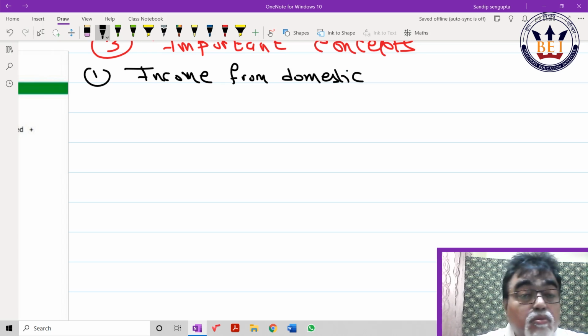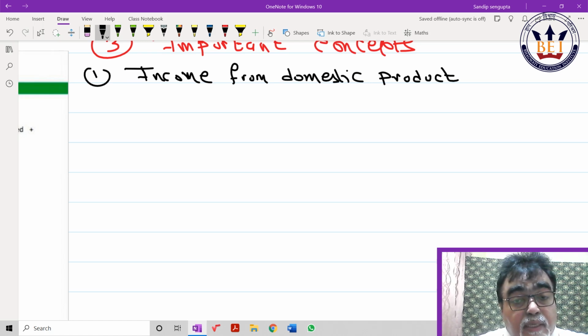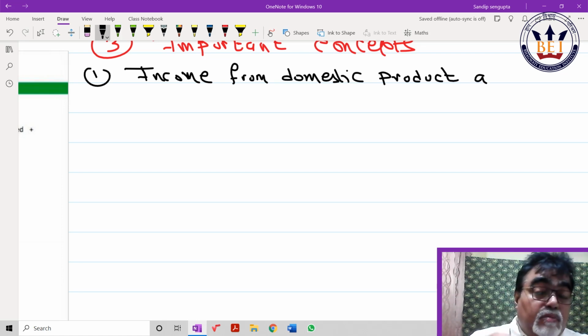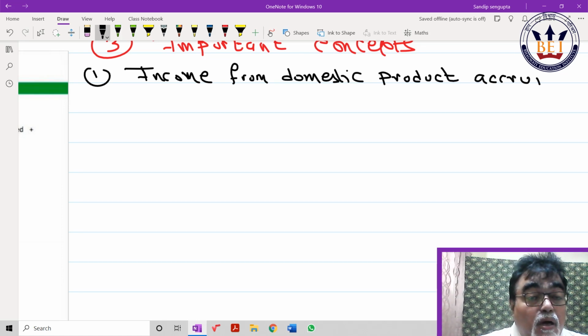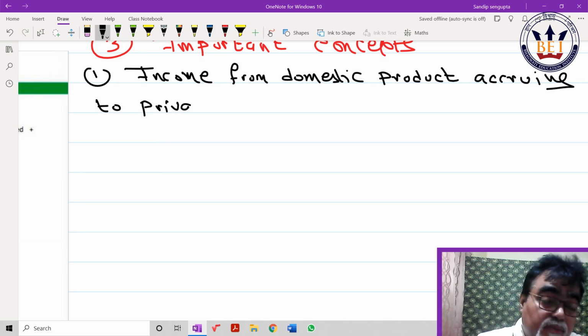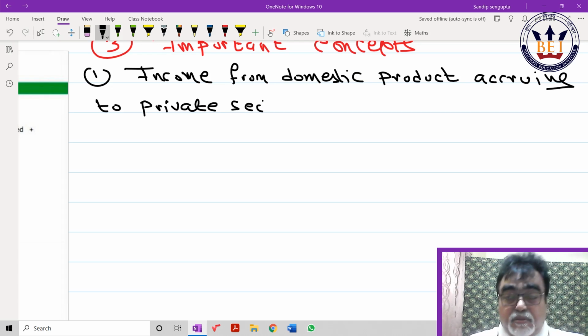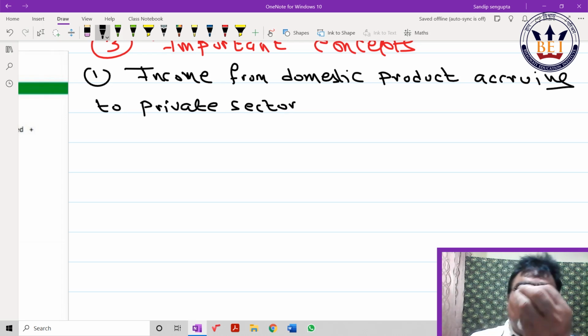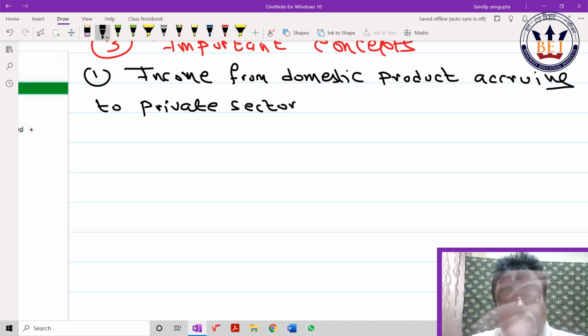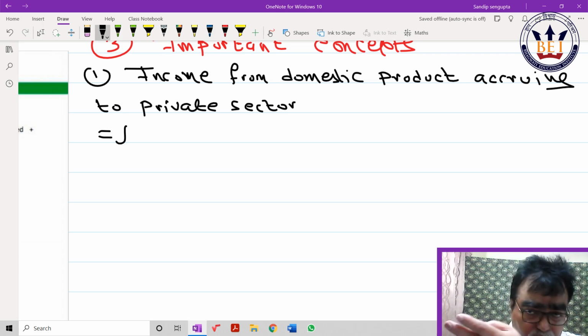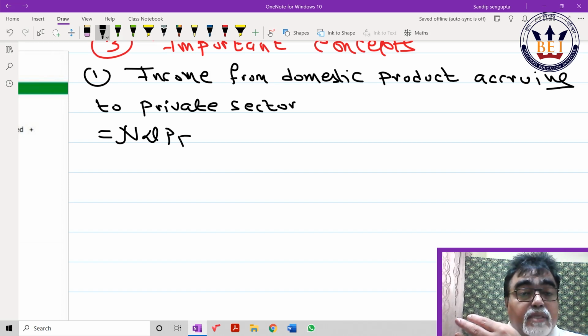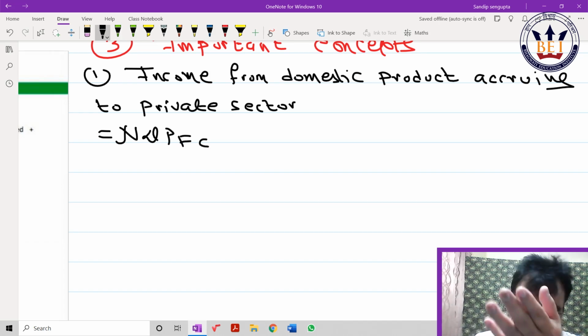So within the domestic product accruing to private sector, how do I come from NDPFC? NDPFC means net domestic product at factor cost. Simple way, think of it. There are 2 sectors. One is called public sector, one is called private sector. Here I am asking for private sector. Matlab I have to deduct whatever income from public sector.